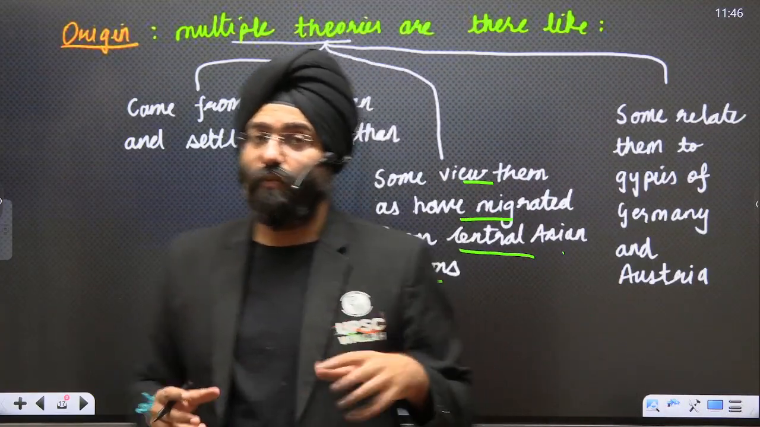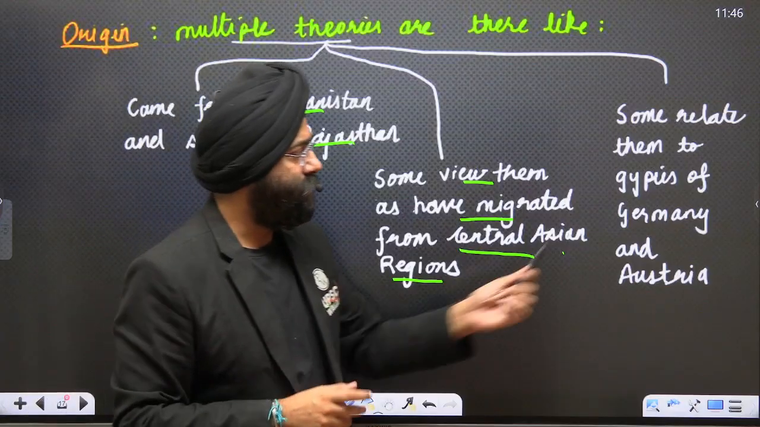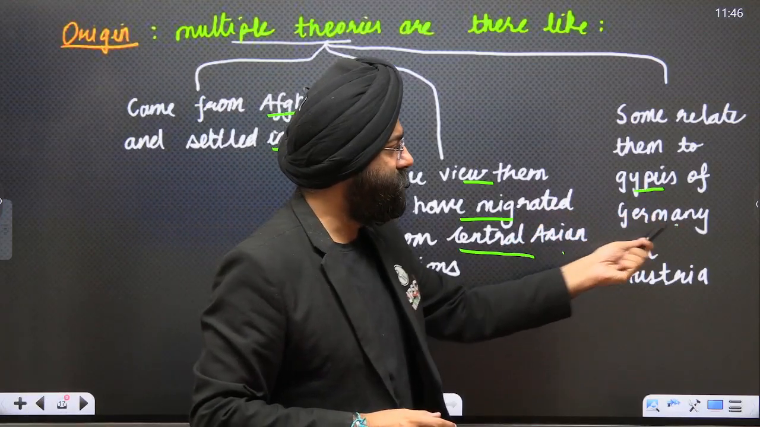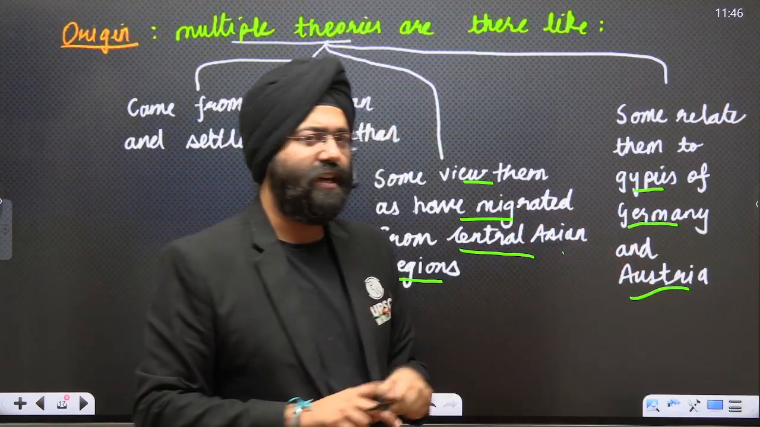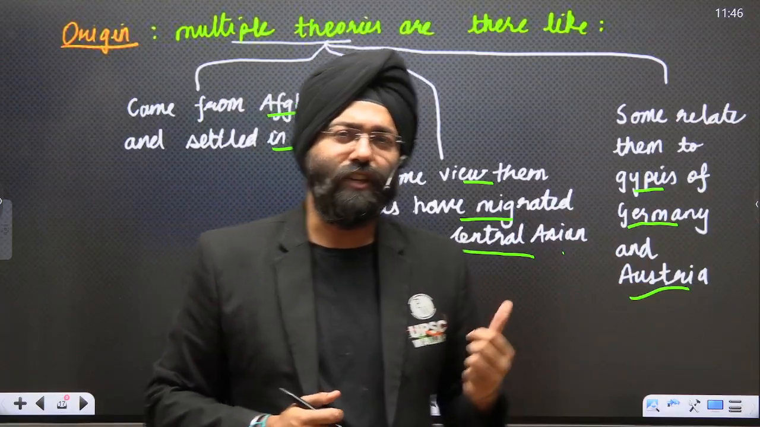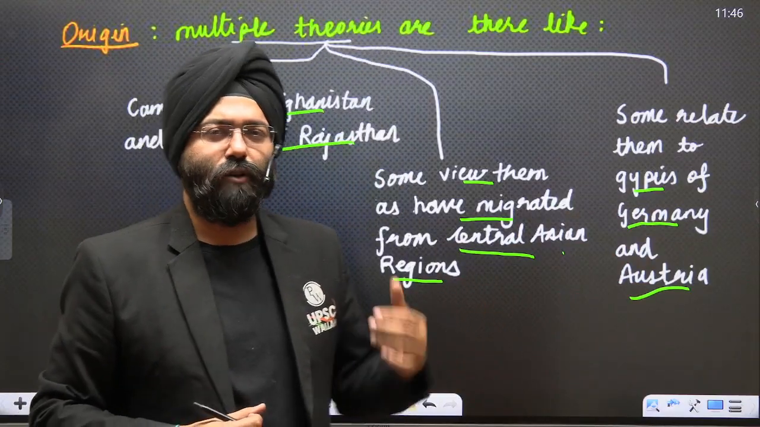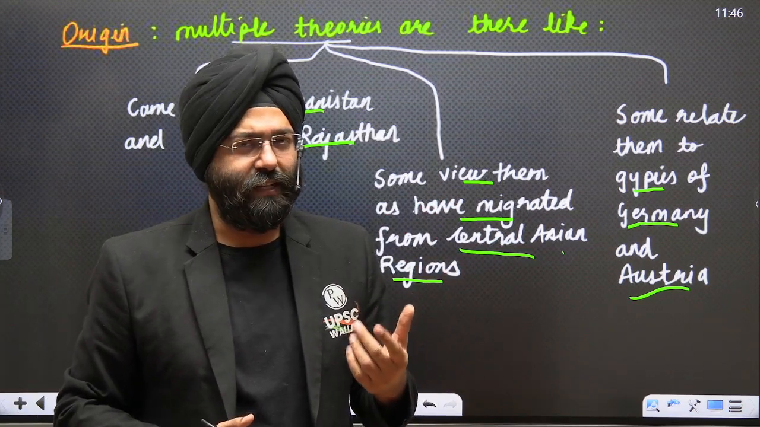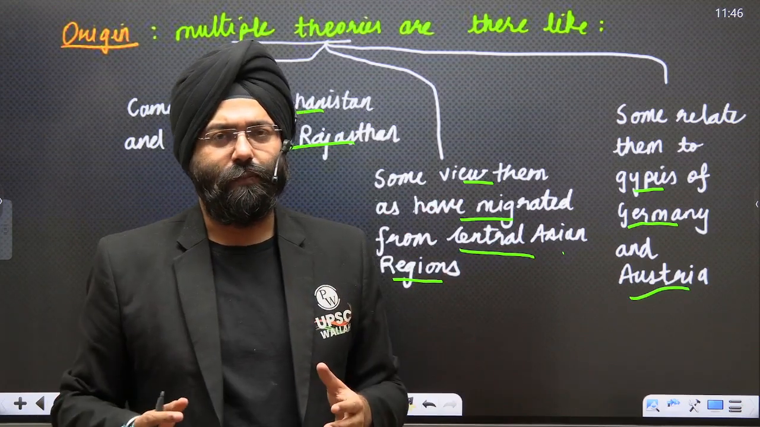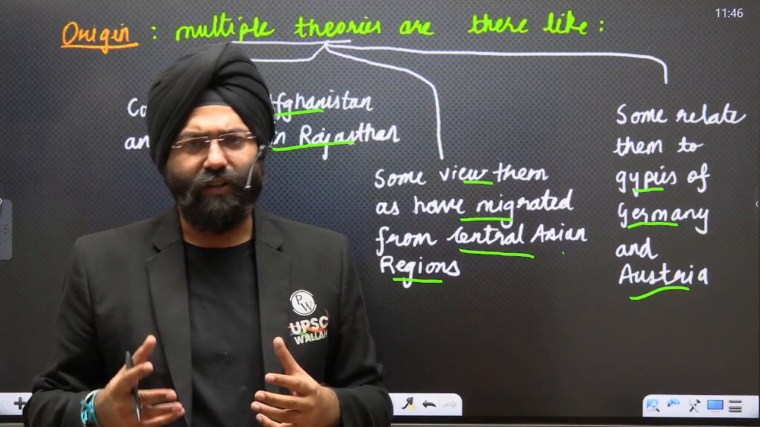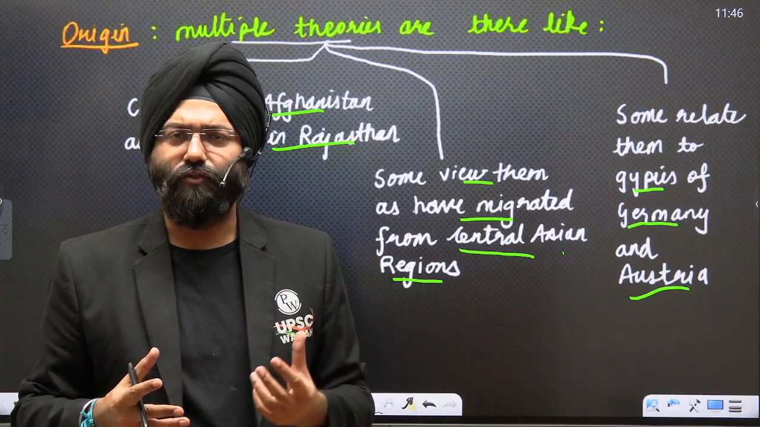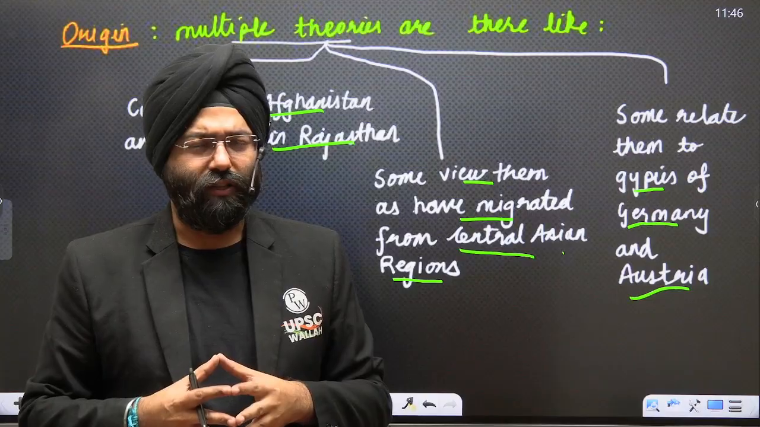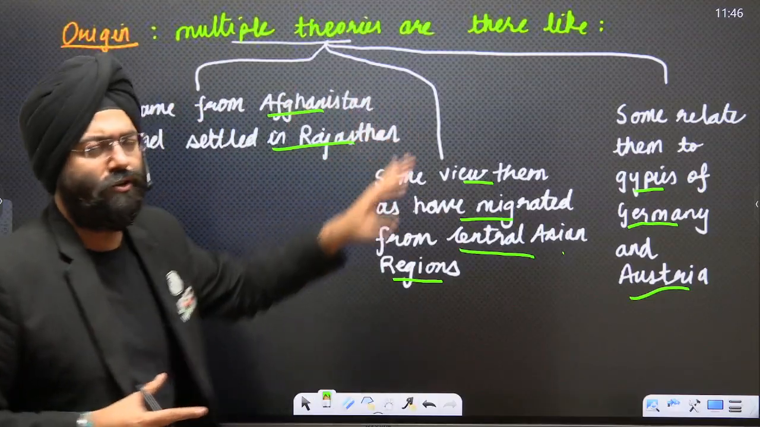Now there is one more theory that has come up. They relate to the gypsies of Germany and Austria. That means they say they have their ancestry in the Austrian or German regions. They possibly migrated from there and settled in the borders of present-day India and then later migrated to other parts. These are various interpretations which have been stated by various anthropologists, and studies have been done on them. So multiple interpretations are there.